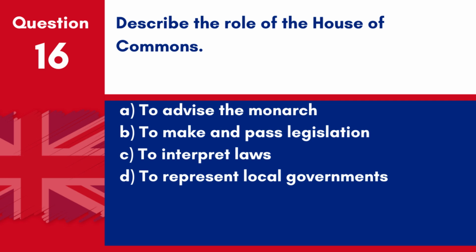Question 16. Describe the role of the House of Commons. A. To advise the monarch. B. To make and pass legislation. C. To interpret laws. D. To represent local governments. Answer B. To make and pass legislation. The primary role of the House of Commons is to make and pass legislation.